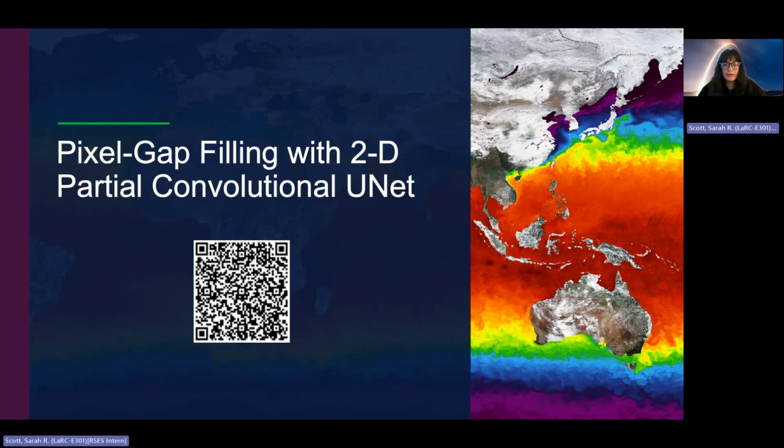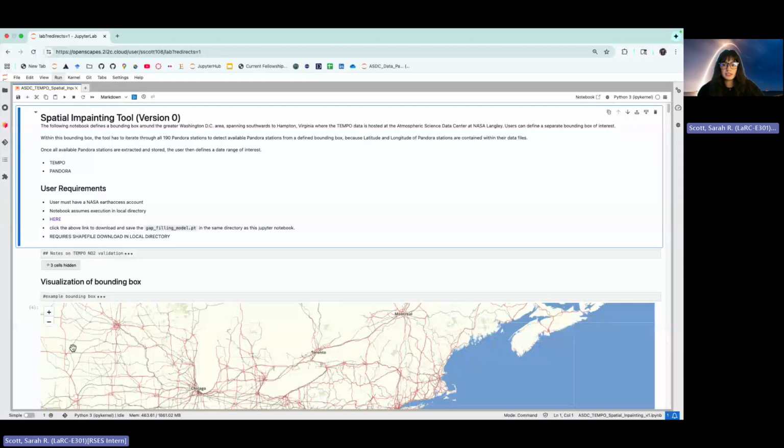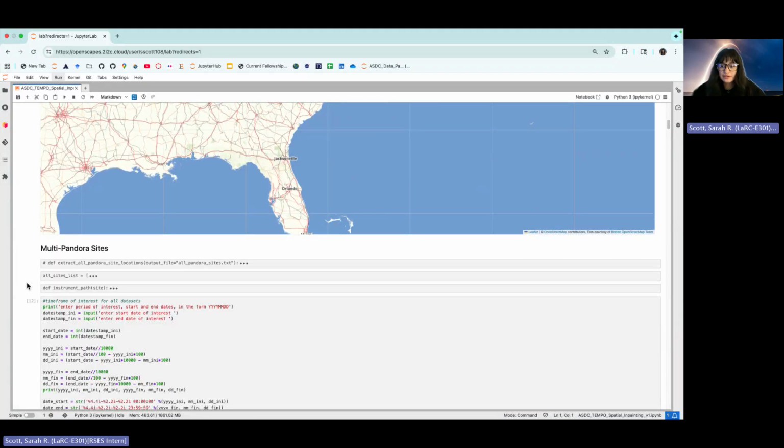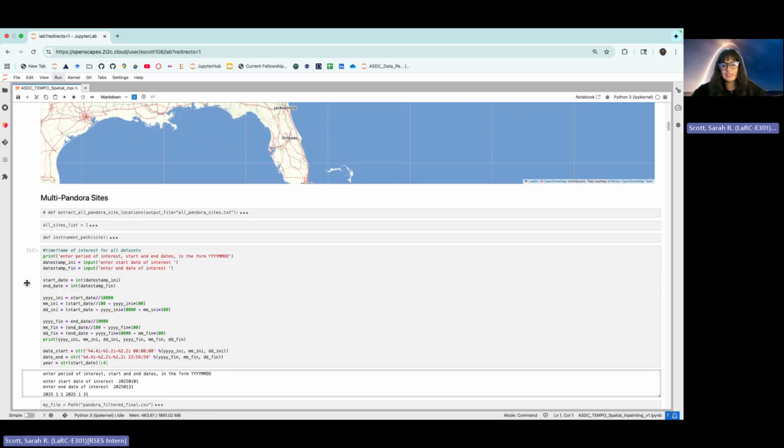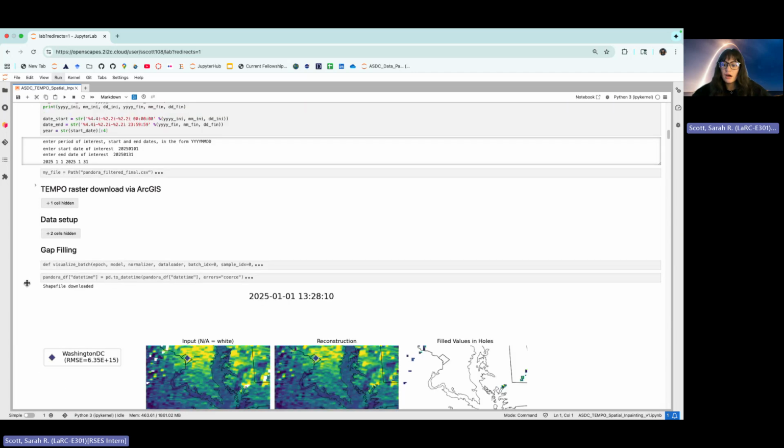Moving to our pixel gap filling technique, we apply a 2D partial convolutional U-Net that passes the normalized TEMPO raster image with its binary mask and feeds it through a 5-layer U-Net that has additional support in the network's bottleneck. The work done for this task is publicly available on the ASDC's GitHub, accessible through this QR code, where provided user-defined areas of interest and user-defined time periods of interest, we provide a tutorial demonstrating pixel gap filling on obscured TEMPO data.